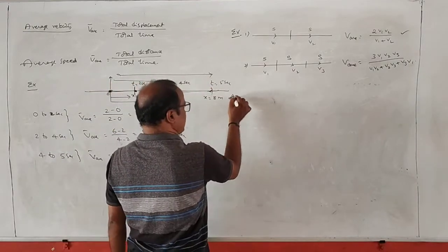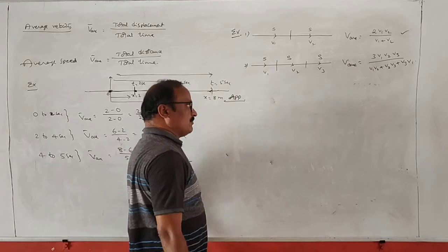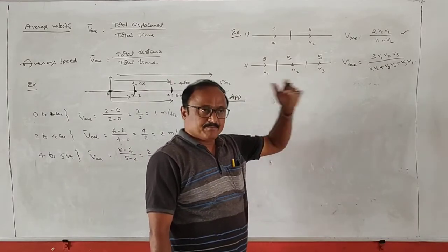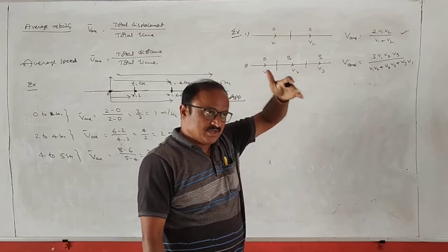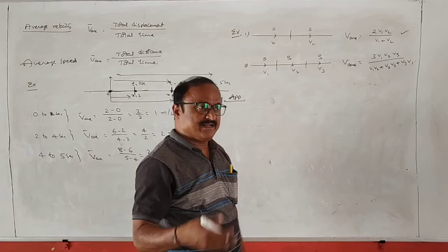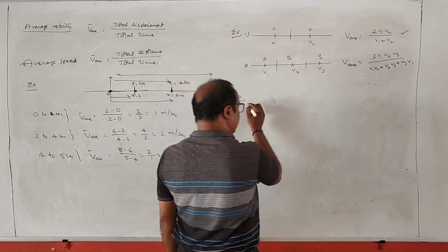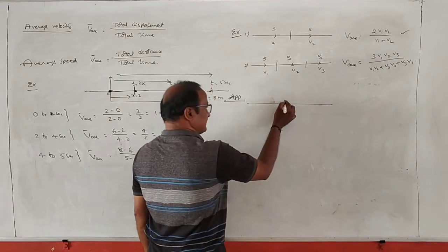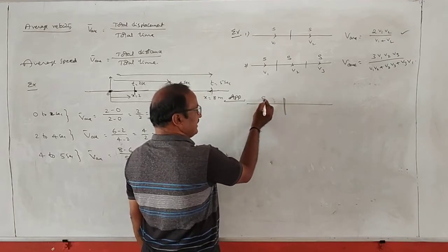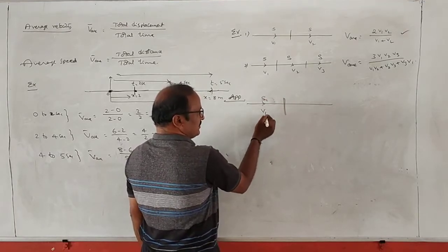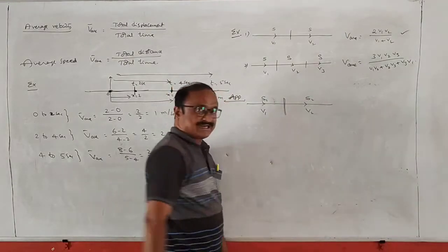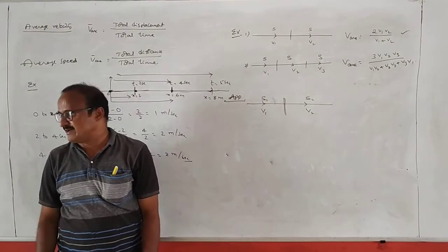Next application. Suppose a body is moving along a straight line and it completes half the time with a speed v1, remaining half the time with a speed v2. Time interval divide చేస్తాను చూడండి. In the first half the time, displacement s1 అనుకుందాం with a speed v1, this displacement s2 with a speed v2, but time intervals are here half the time intervals.